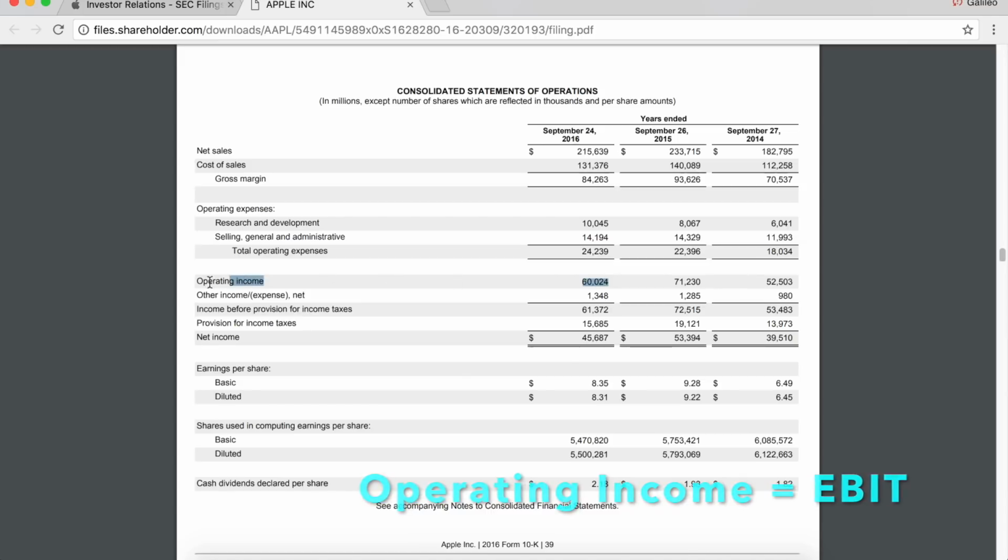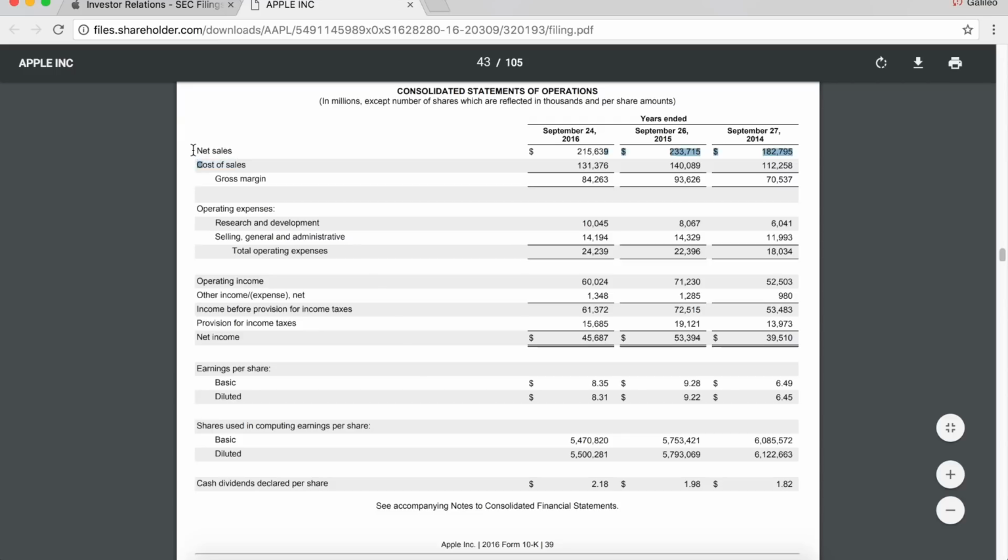This is the number that I look at. It is perhaps, in my opinion, the most important number along with net sales. This is revenue. Let's call it money coming in. This is profit. At the end of the day, how much did you make?